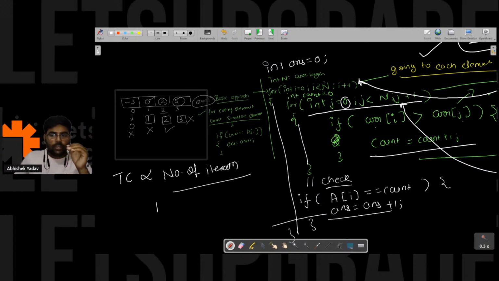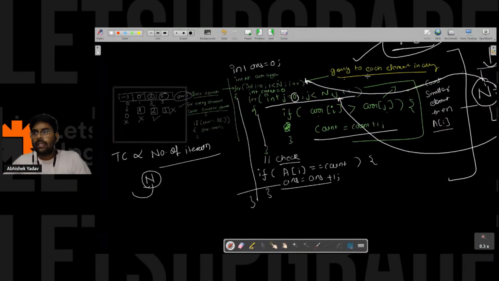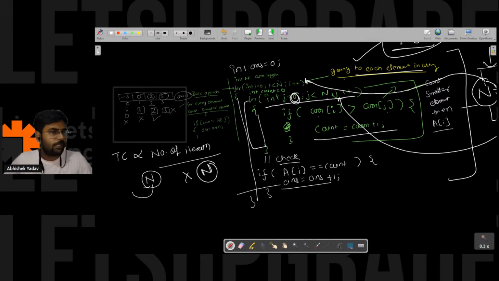So here you are doing n number of iterations, and this n is important because you have to go to each and every element in the array, and for each element you have to check whether that element is a noble integer or not. But the second for loop, you are again and again going from 0 till n, and you are counting elements that are smaller than the current element.